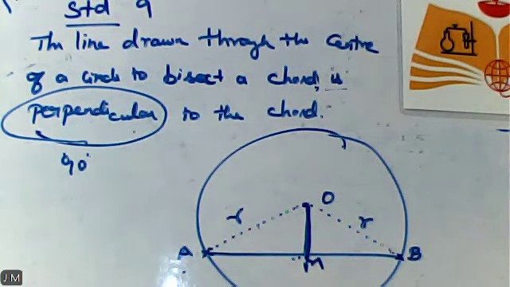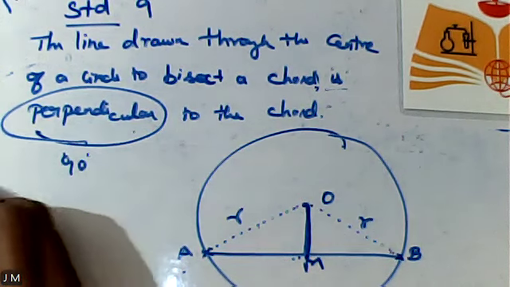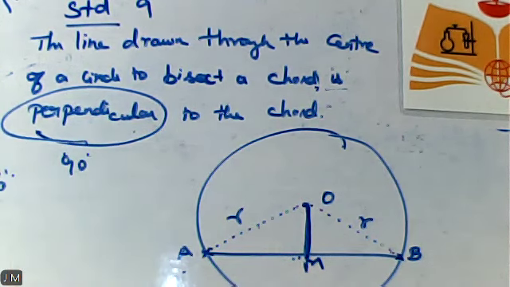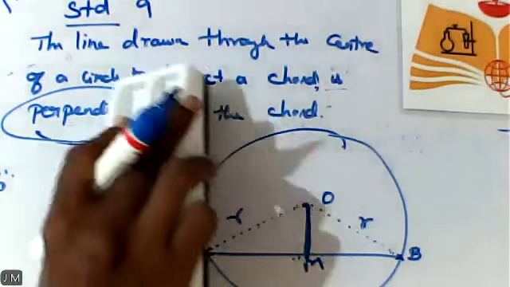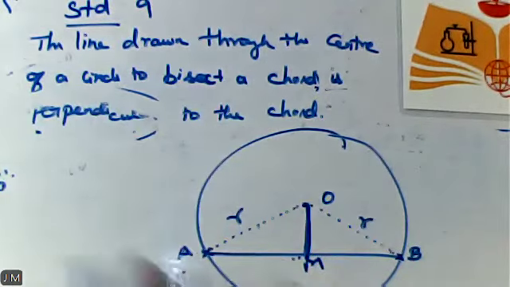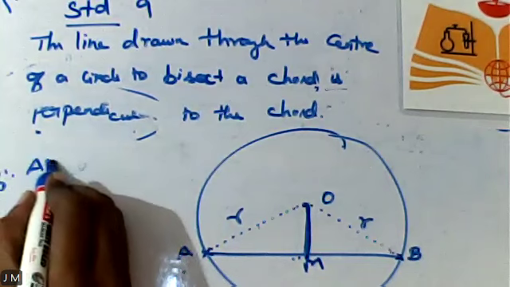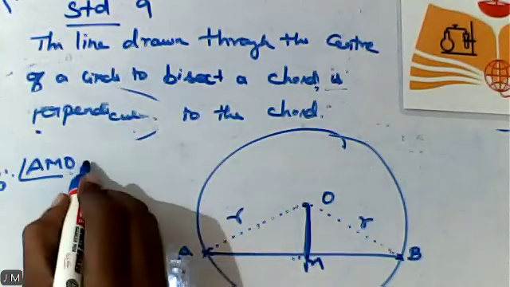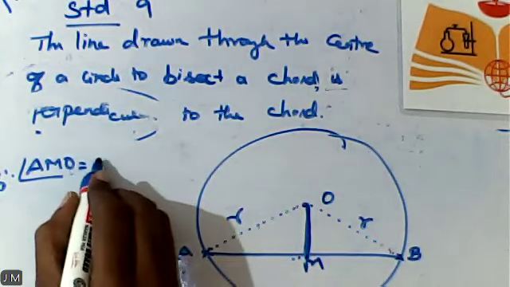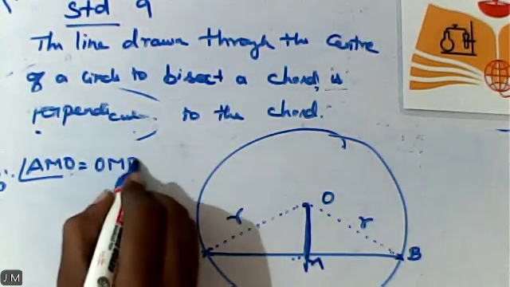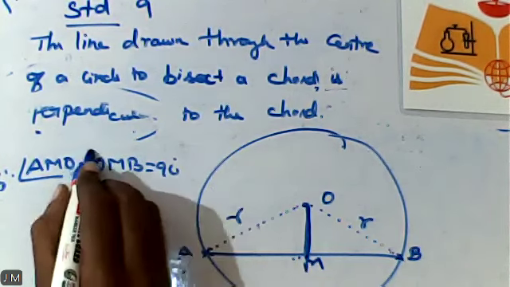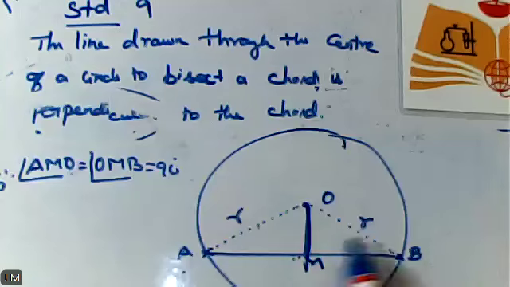So what are they asking us to prove now? To prove angle AMO or OMB is equal to 90 degree. Angle at M is 90 degree.